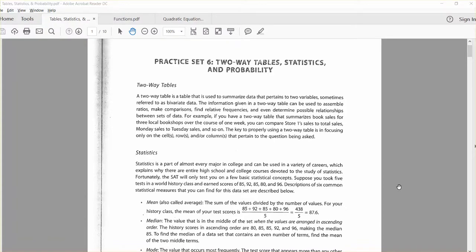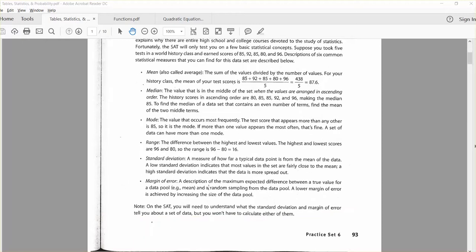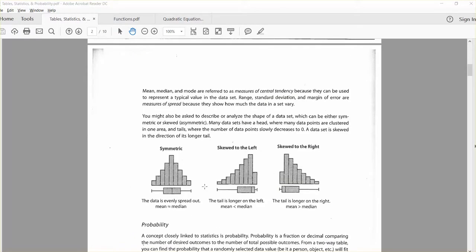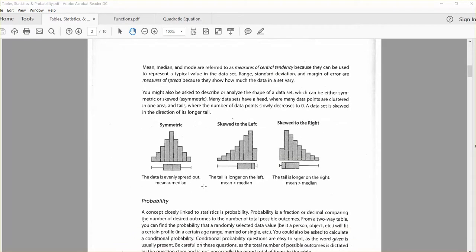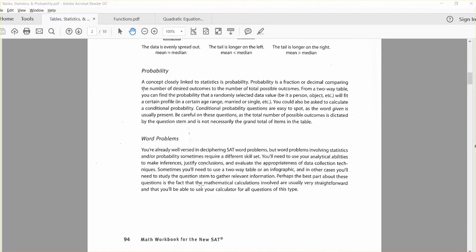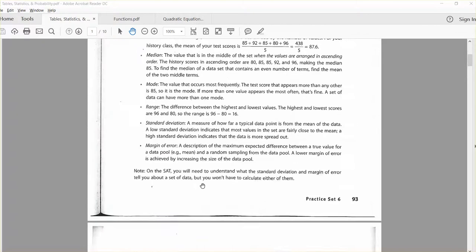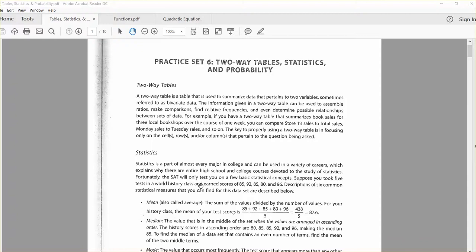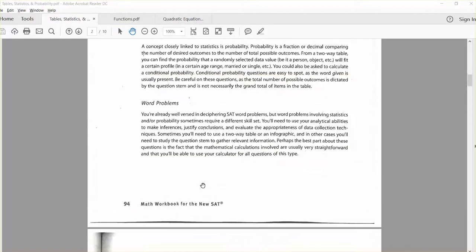Okay, here we are talking about SAT math, and we're going to go over two-way table statistics and probability. A two-way table is basically when you're comparing two variables. We are going to get into statistics like mean, median, mode, and also range, standard deviation, margin of error, and also what it means to be symmetric, skewed to the left, skewed to the right. We're also going to get into probability and some word problems. So that's the topic: two-way tables, statistics, and probability.